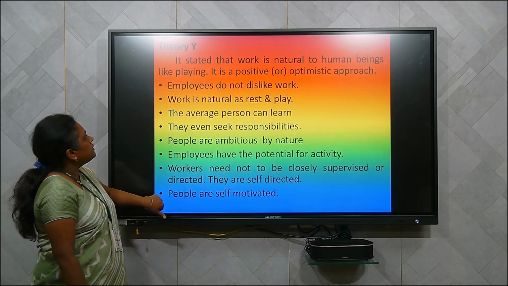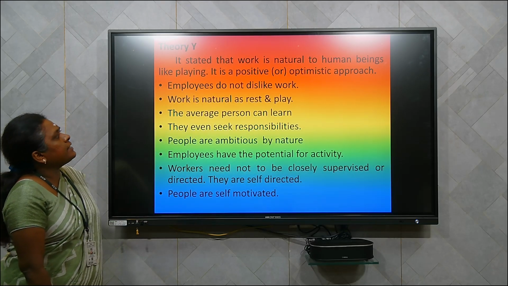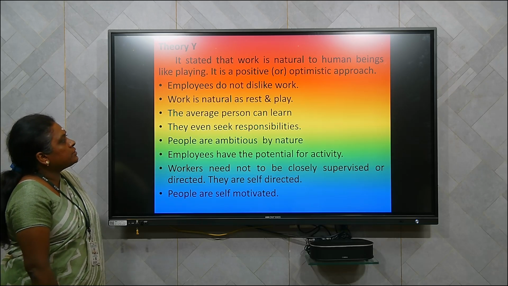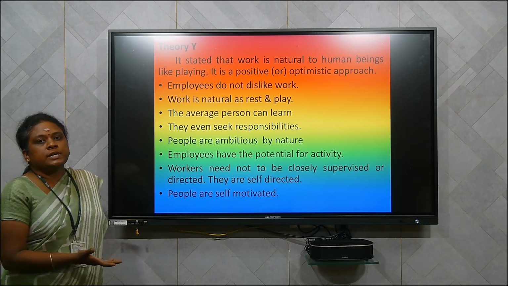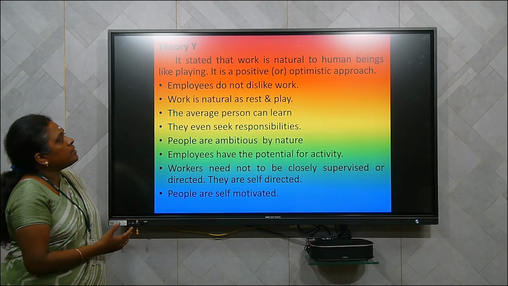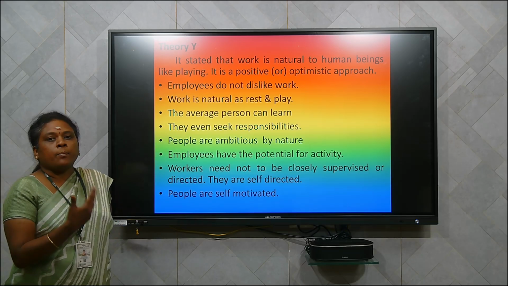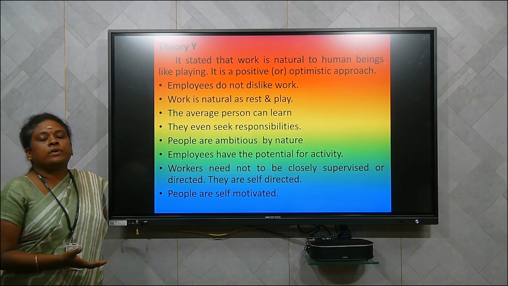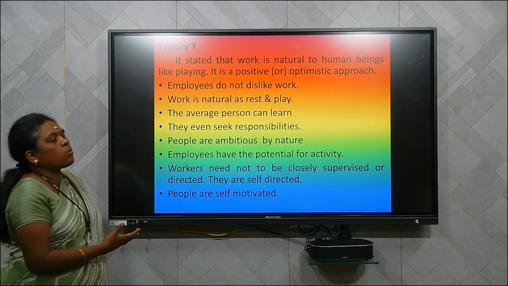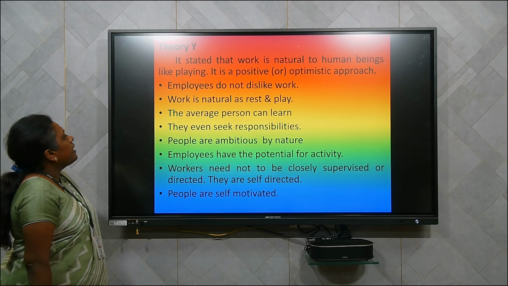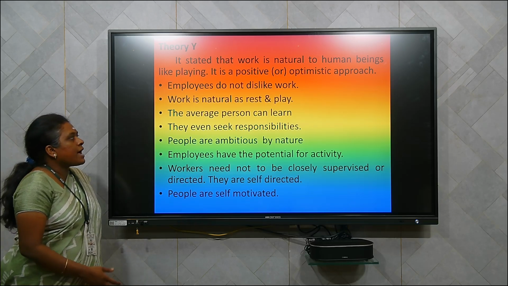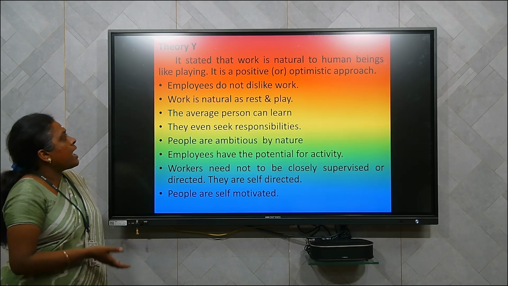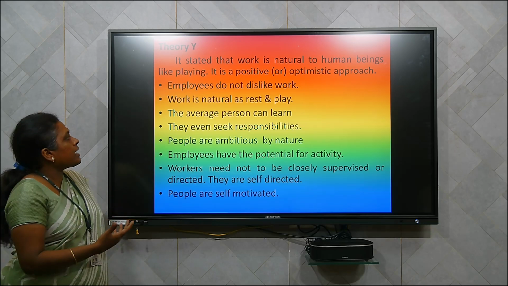Next we can see theory Y. It stated that work is natural to human beings like playing. It is a positive or optimistic approach. So it is just the opposite of theory X. In theory Y, the people will be very positive and very optimistic towards their work. Employees do not dislike work. They feel happy to do their work. They are very workaholic. Work is as natural as rest and play, just as a child takes rest and plays. The employees will feel the work is like rest and play.